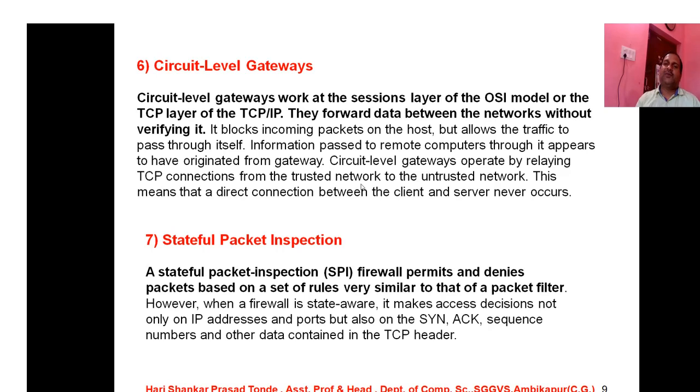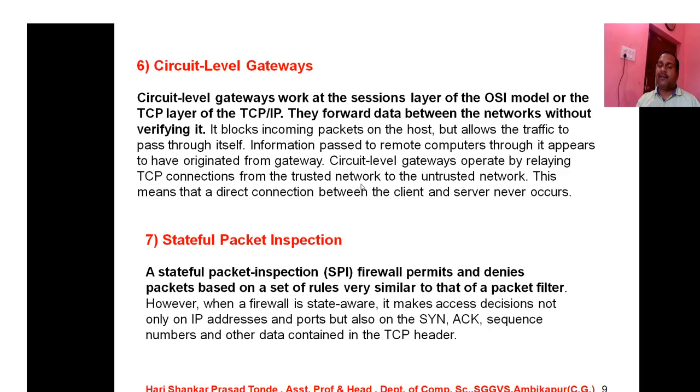Now we are switching towards the seventh type of firewall, that is stateful packet inspection. What actually is stateful packet inspection? The firewall permits and denies packets based on a set of rules, very similar to that of a packet filter.